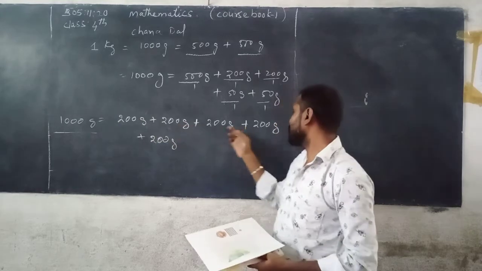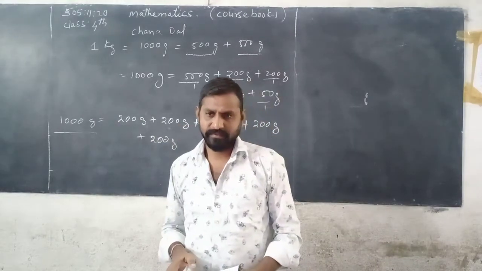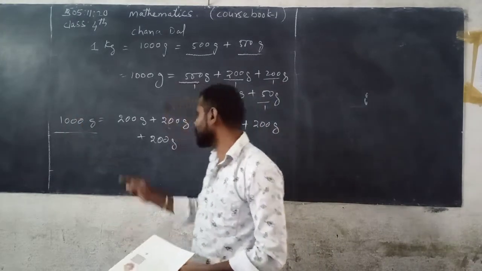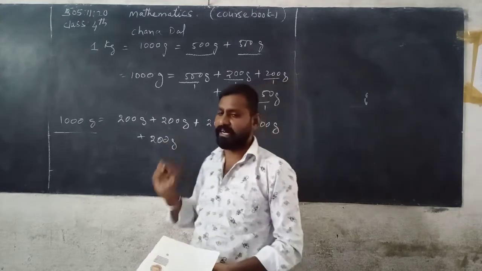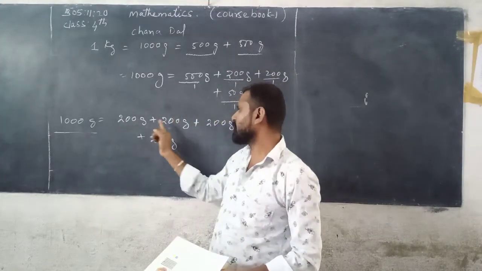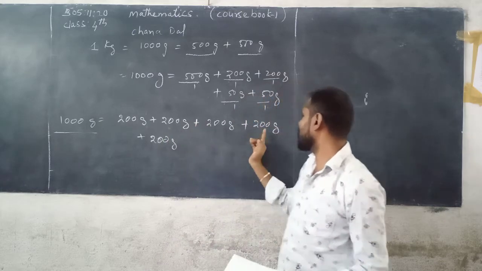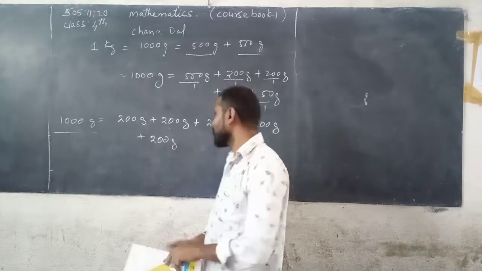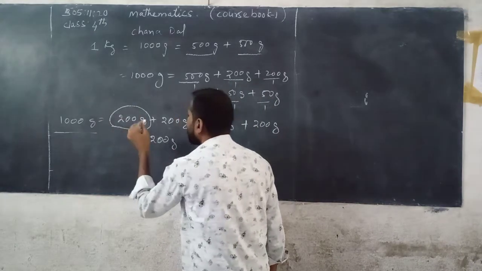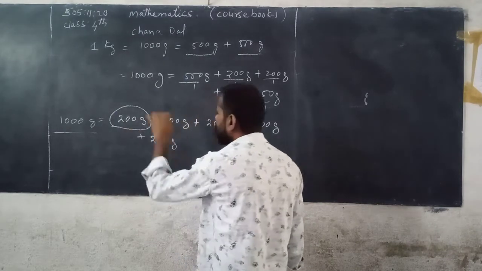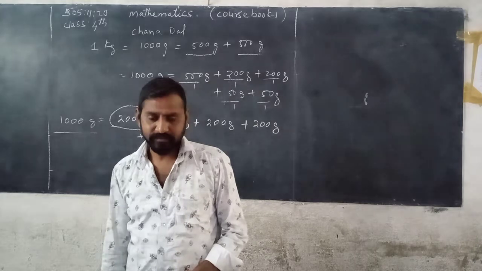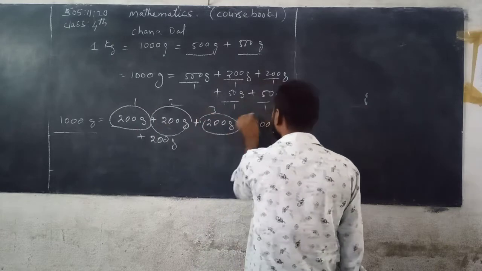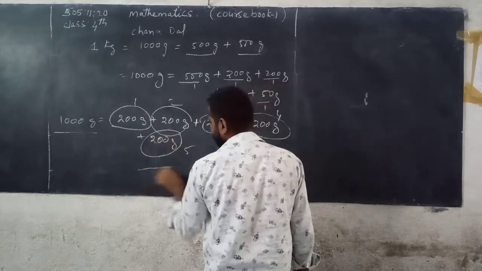How many 200 grams packets does she need to make 1000 grams? 200 plus 200 is 400, plus 200 is 600, 600 plus 200 is 800, plus 200 is 1000. So 200 grams packets, only 5. 1, 2, 3, 4, 5 packets she needs.